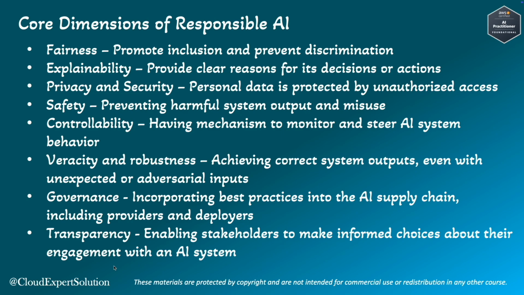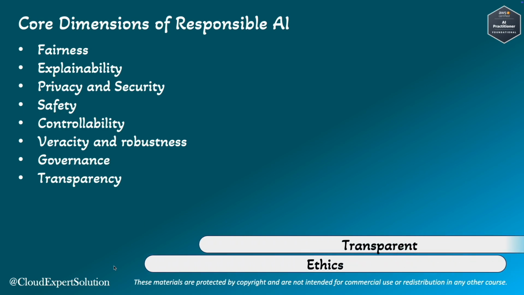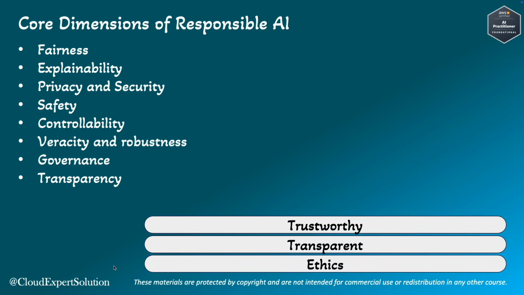There will be at least one question presenting 4 terminologies, and you will need to identify which terminology is not a core dimension of responsible AI. In the next slide, let me help you remember that easily. Now visualize a scenario where each dimension is represented by an object or a character, and let's see if that will help. We have already reviewed that responsible AI should have ethics, it should be transparent and it should be trustworthy.